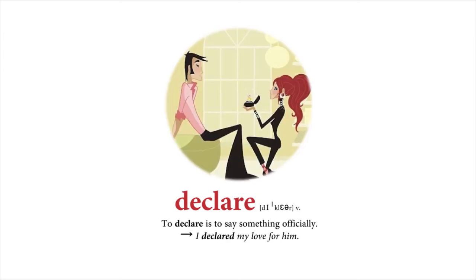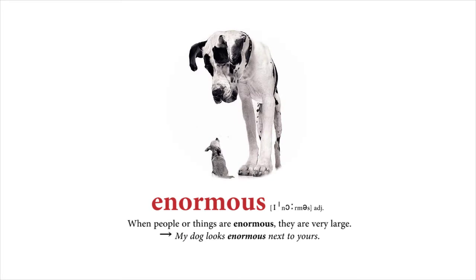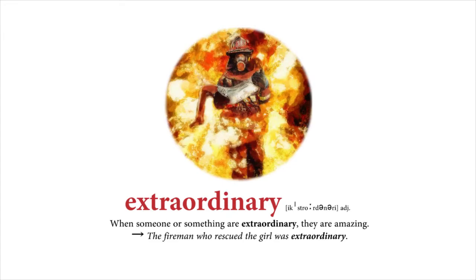Declare. To declare is to say something officially. I declared my love for him. Enormous. When people or things are enormous, they are very large. My dog looks enormous next to yours. Extraordinary. When someone or something are extraordinary, they are amazing. The fireman who rescued the girl was extraordinary.